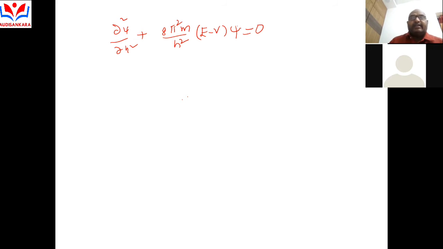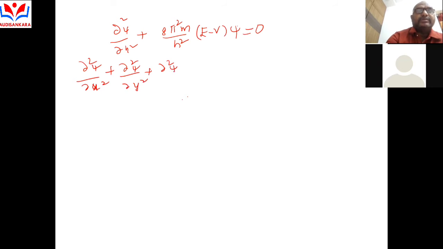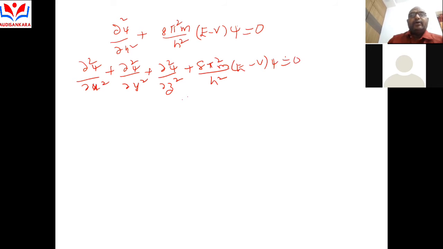And similarly for the y direction and z direction: ∂²ψ/∂x² plus ∂²ψ/∂y² plus ∂²ψ/∂z² plus 8π² m by h² (E minus V) into ψ is equal to 0. So this is called the three-dimensional Schrodinger's time independent wave equation. In the above equation, ∂²ψ/∂x² plus ∂²ψ/∂y² plus ∂²ψ/∂z², in its place we substitute another mathematical operator, del square.